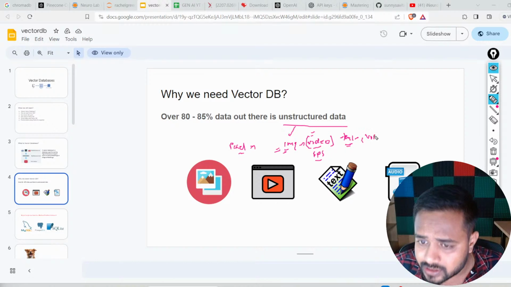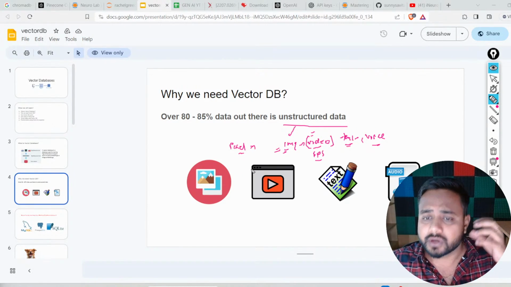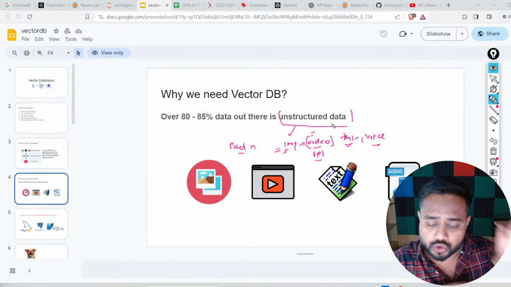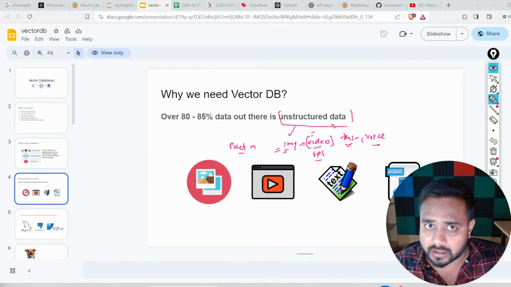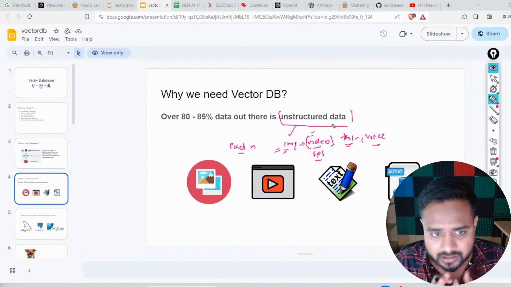Voice data is there, voice is there, text is there, images are there, videos are there. So this is called unstructured data, and most of the data which you will find in today's era is unstructured only.